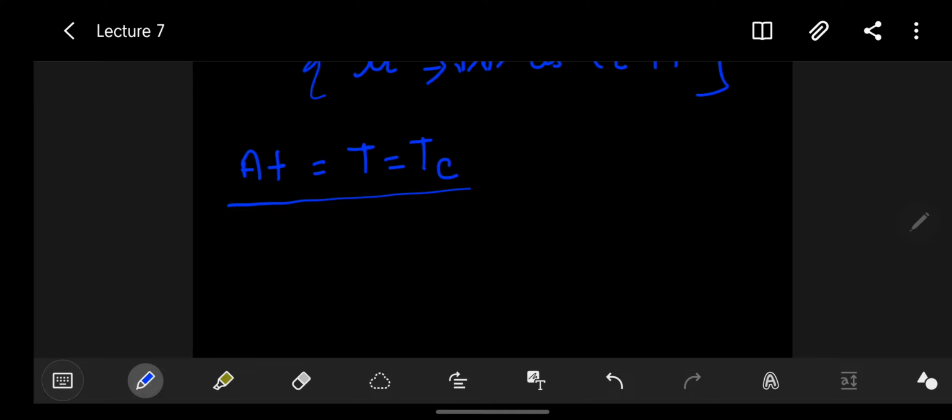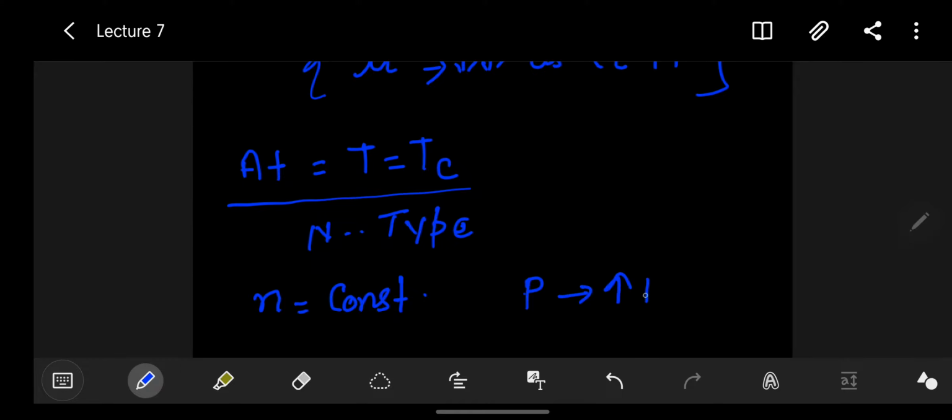We are talking about extrinsic semiconductor materials. Suppose I have an n-type semiconductor material in which electrons are the majority carriers, constant with respect to temperature, and holes are the minority carriers, increasing with respect to temperature.